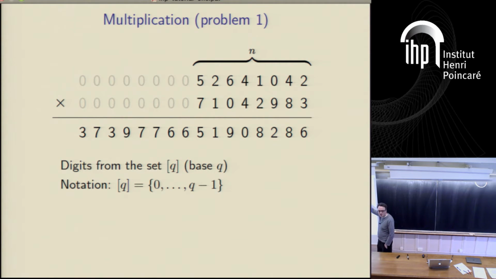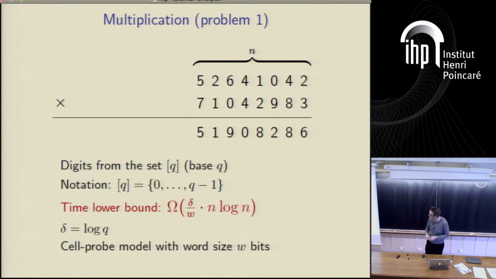We get a pair of digits at a time. Each time we get a pair of digits in, we have to output one new digit of the product. So the question we're asking is, how long does it take? How quickly can we output one new digit of the product? That's the problem we're trying to solve. So is that setup of the problem clear? Okay.